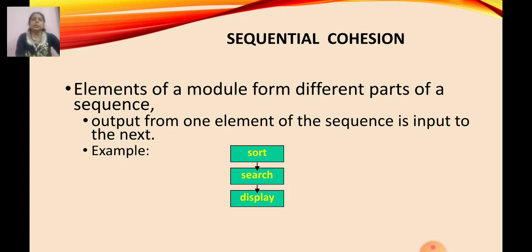So it is known as sequential cohesion. Like in the example, first sorting of the elements, then searching of an element, then displaying it. So sequentially it performs all these things. So if it is in a single module and they operate sequentially, then that is known as sequential cohesion.